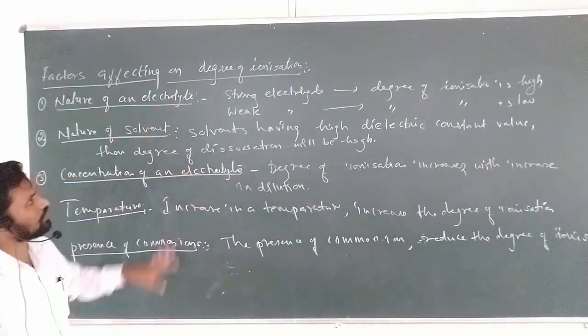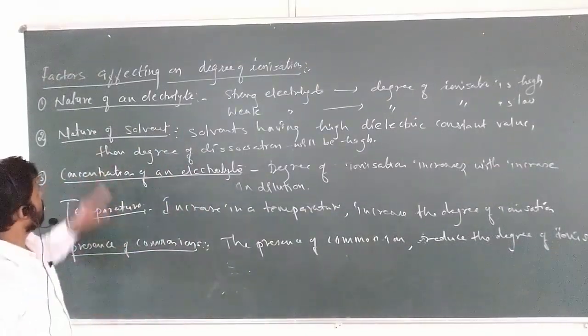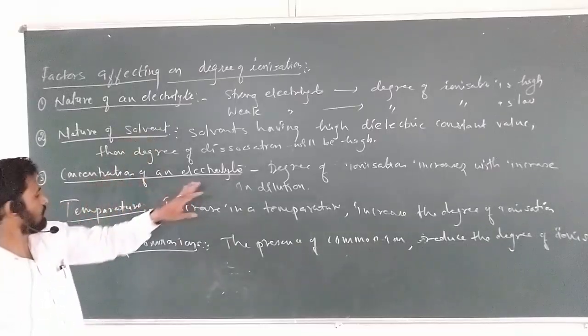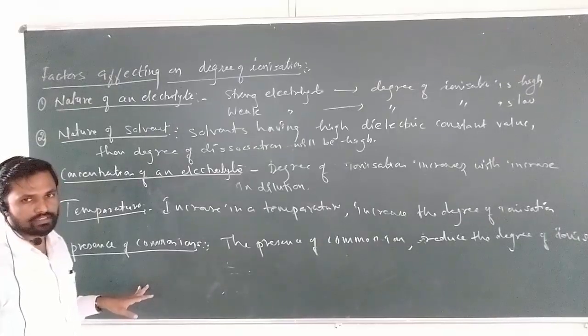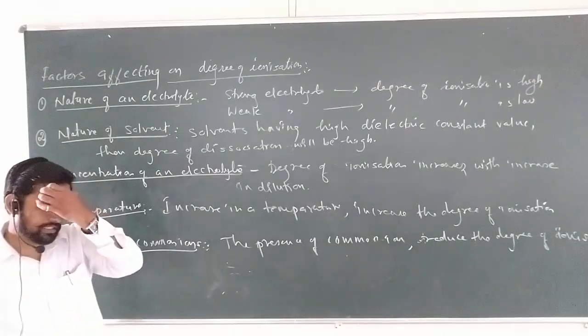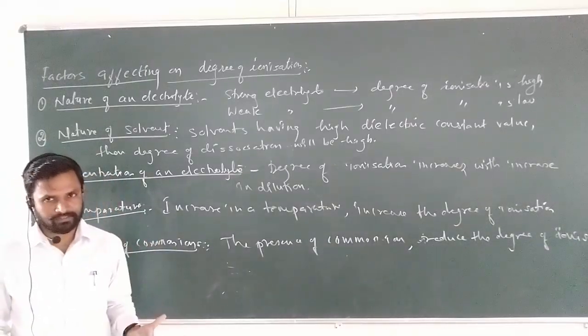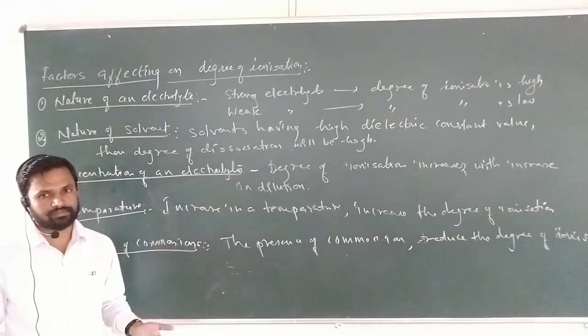Here the factors affecting the degree of ionization, 5 factors are there. One is the nature of electrolyte, second is the nature of solvent, third is the concentration of an electrolyte, fourth is the temperature, and the fifth is the presence of common ions. Okay, I hope you understand this concept. Go through the books and understand the concept first. If you have any queries, you can ask me.